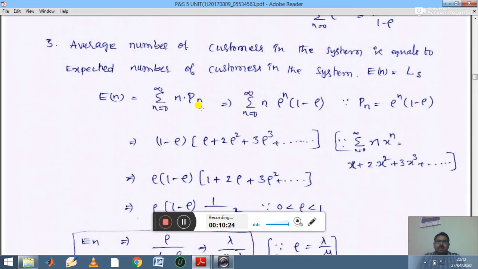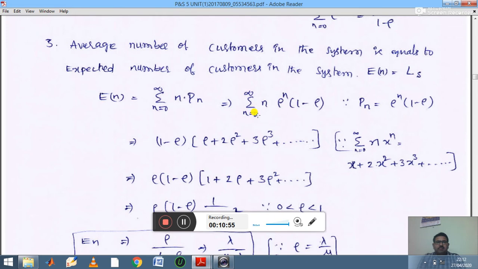Then let us proceed. On the RHS, the summation and n stay as they are, and in place of Pn we use the first characteristic: Pn can be written as ρ^n into 1 minus ρ. The summation runs over 0, 1, 2, 3 and so on.